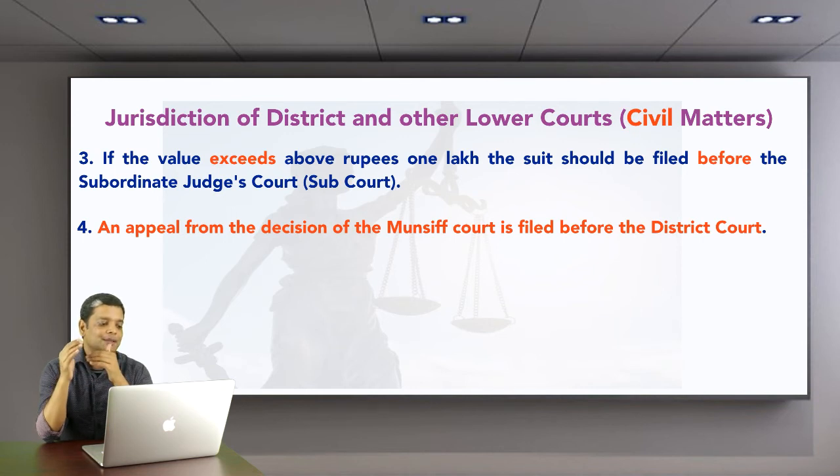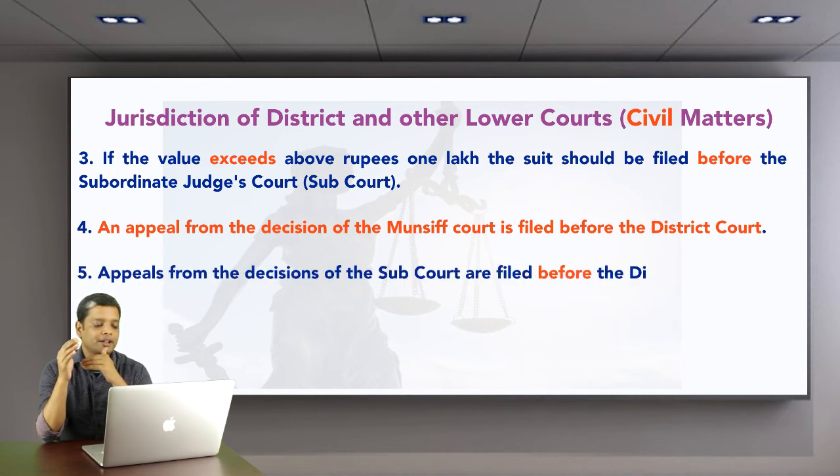Secondly, appeals from the decisions of the subordinate court are filed before the district court. So once the case is decided either in the Munsif Court or in the subordinate court, both cases will be filed directly in the district court only. It means the subordinate court has no appellate jurisdiction. Though there is a court below this, it hasn't appellate jurisdiction.